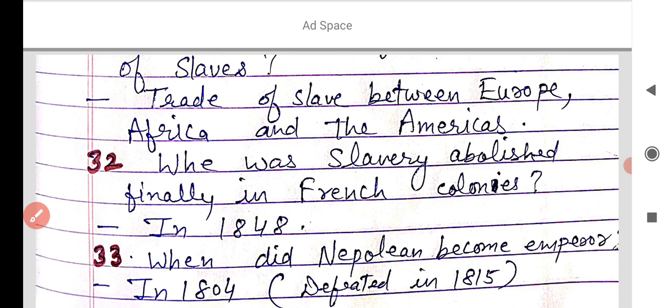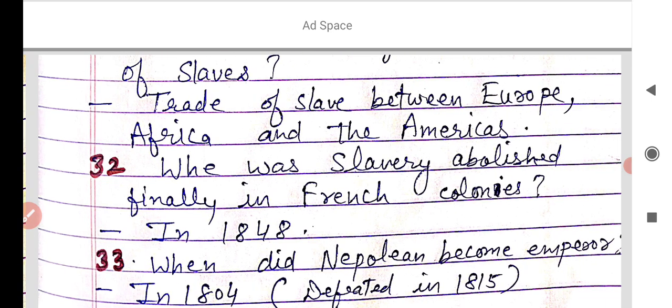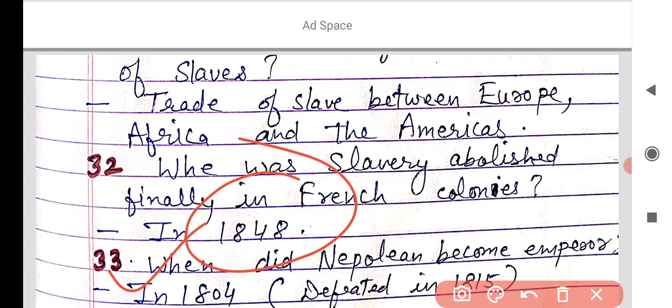And the last major point of today is, when did Napoleon become Emperor of France? In 1804, and 1804 is also known for the Civil Code of France.